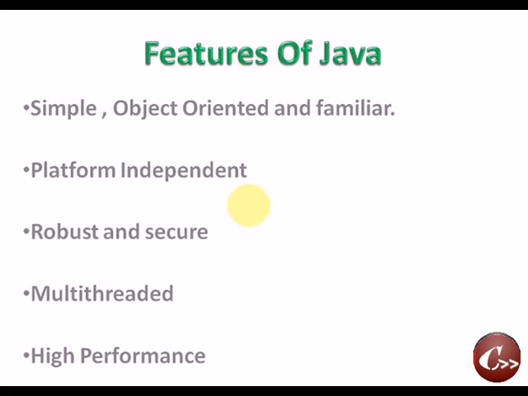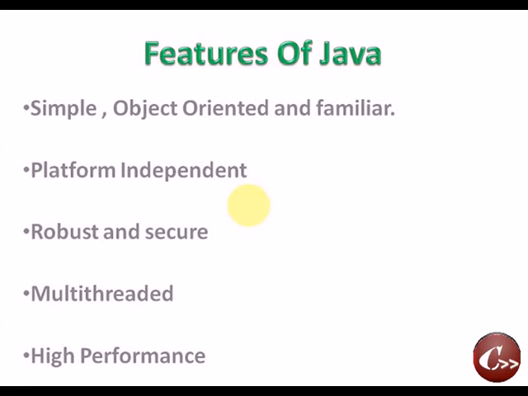The next most important feature of Java is platform independence. What is the concept of platform independence? If you write C or C++ programs, they will support only the operating system MS-DOS, while a Java program can be supported on any operating system or platform, irrespective of what it may be, Windows or DOS or Linux or Unix. Java programs will run irrespective of what the platform is. So this is the concept of platform independence.